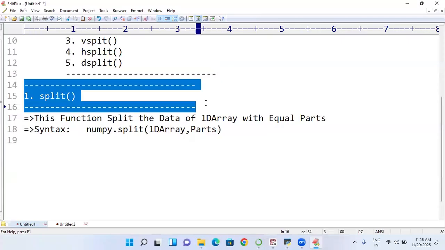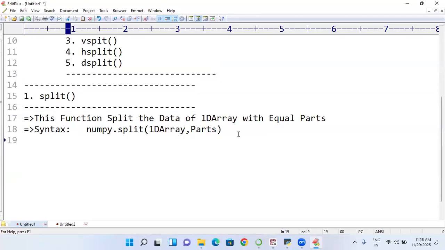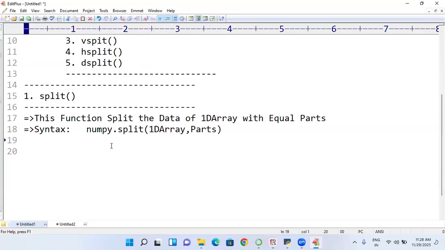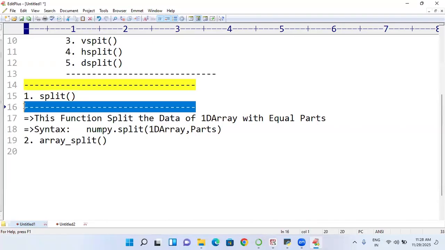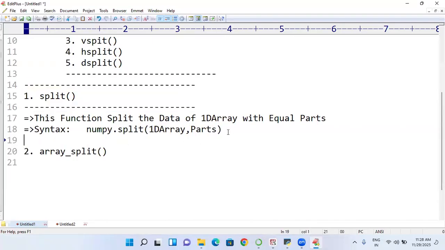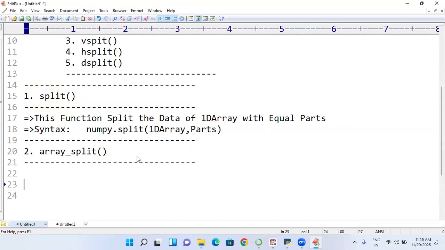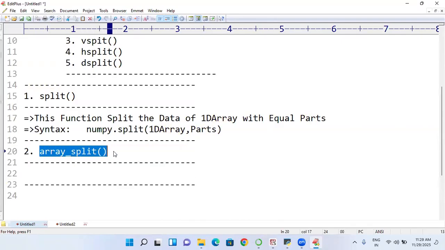And array_split is there. The second function is also there. When I go for array_split, it is useful for unequal parts. Suppose I am having unequal parts, then what to do? Go for array_split. This will do equal parts as well as unequal parts.